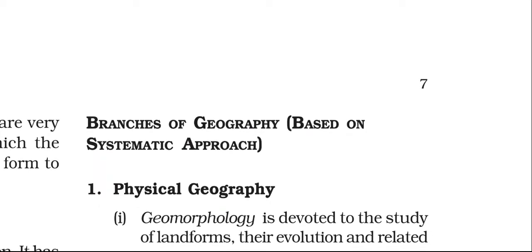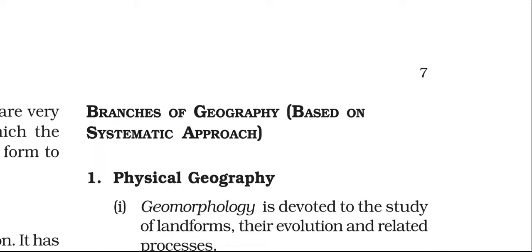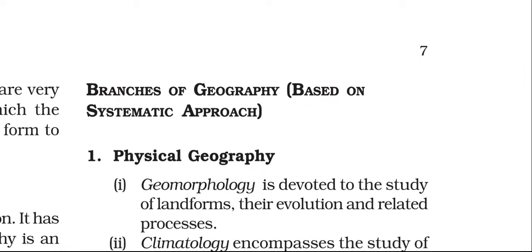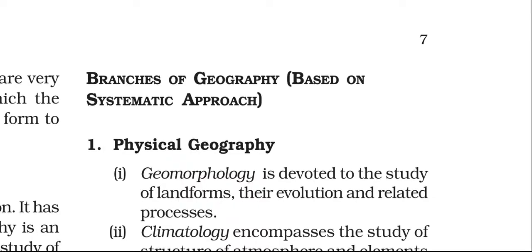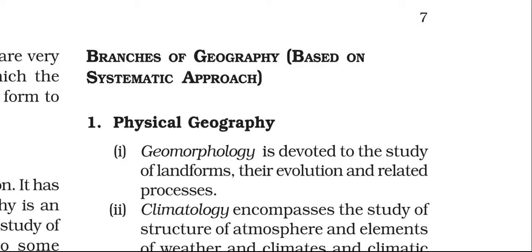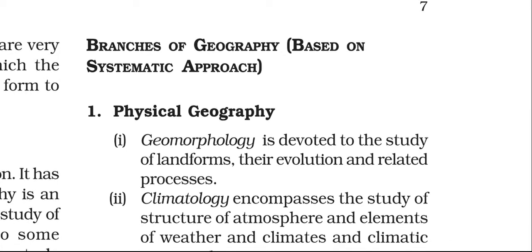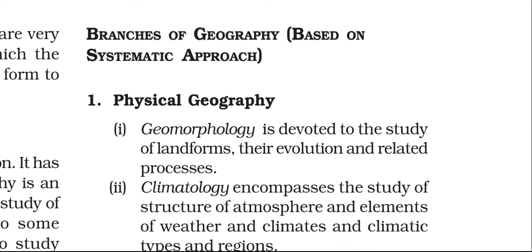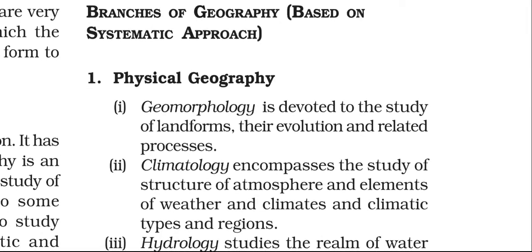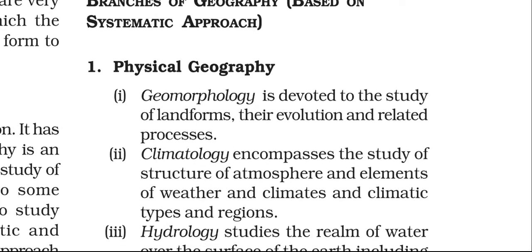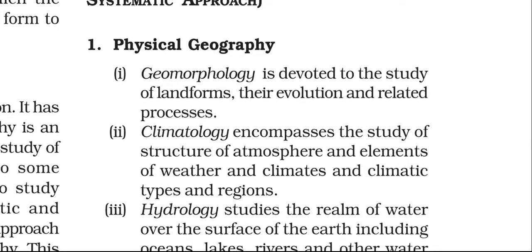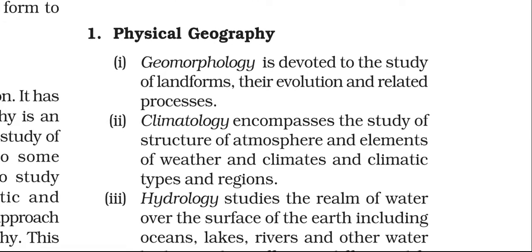Now we come to the next topic: branches of geography based on systematic approach. The first branch is physical geography. Geomorphology is devoted to the study of landforms, their evolution, and related processes.